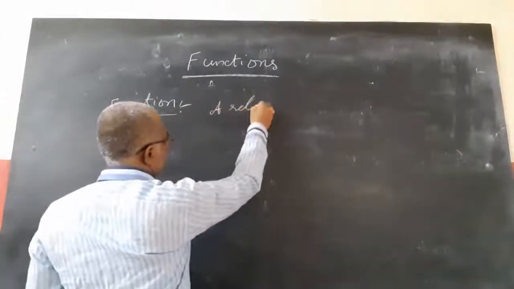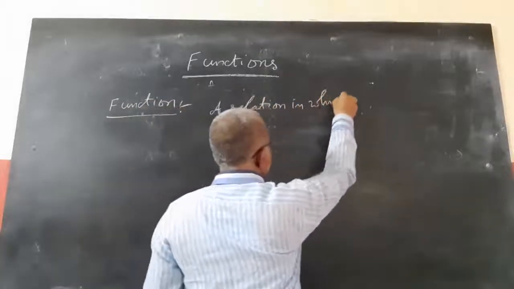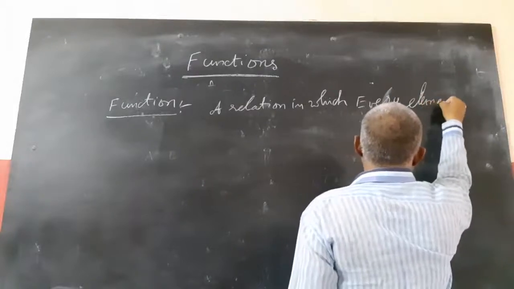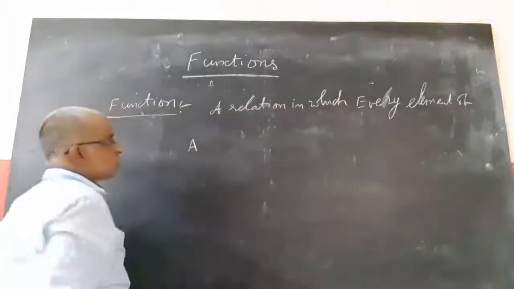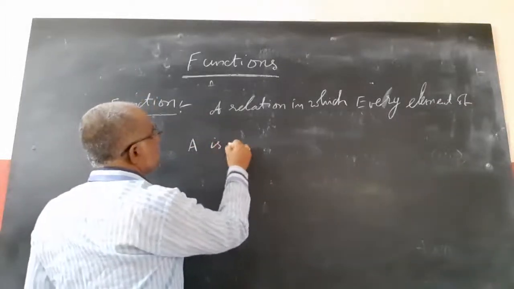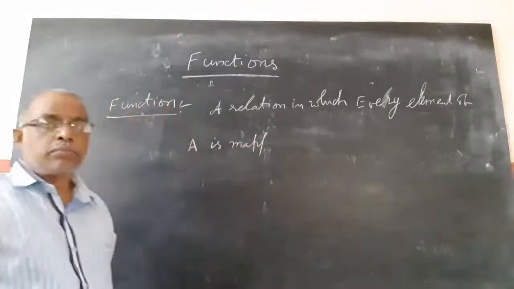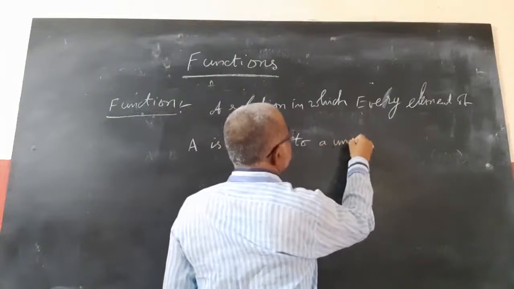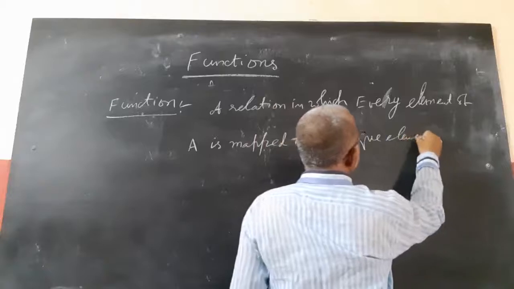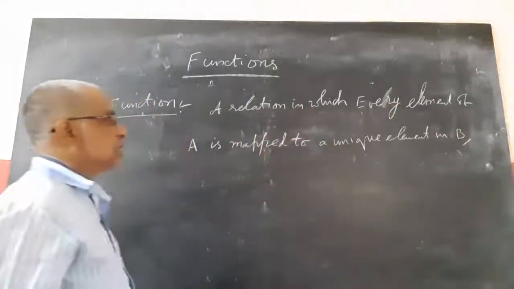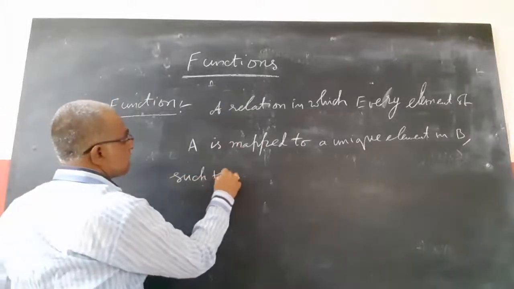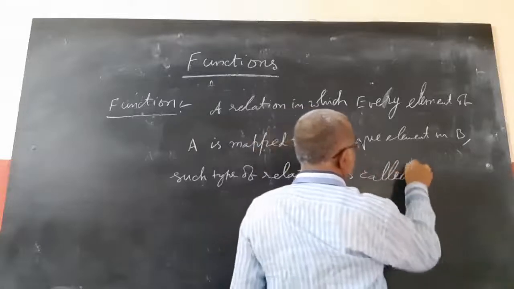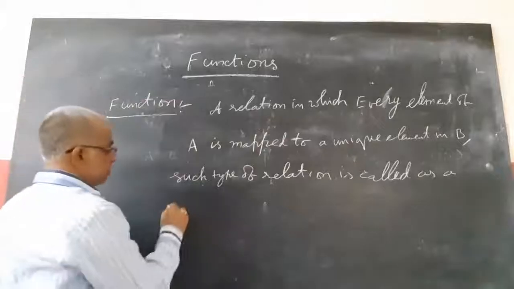A relation in which every element of A is mapped to a unique element in B. Mapped to means paired with, an ordered pair. Such a type of relation is called a function.